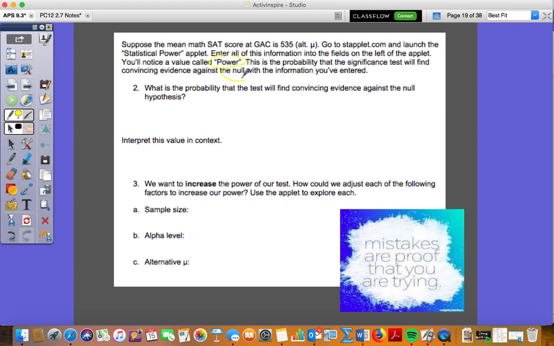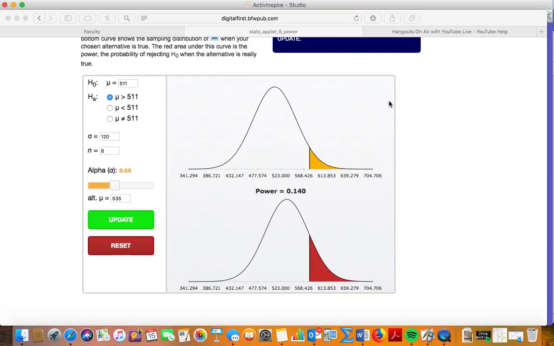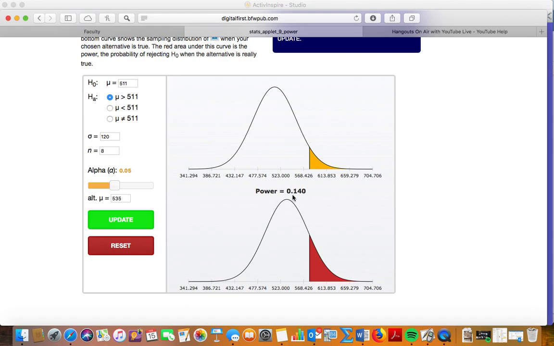Now here's what's cool. You do not have to solve for power. All we need to do is interpret it and also know what affects it, meaning what increases or decreases it. So let's look at this. As we look at this specific example, you'll see this thing called power here, and that's the probability. By the way, power is not p-value, so make sure of that. This is different. Power is the probability that we'll find convincing evidence against the null hypothesis.